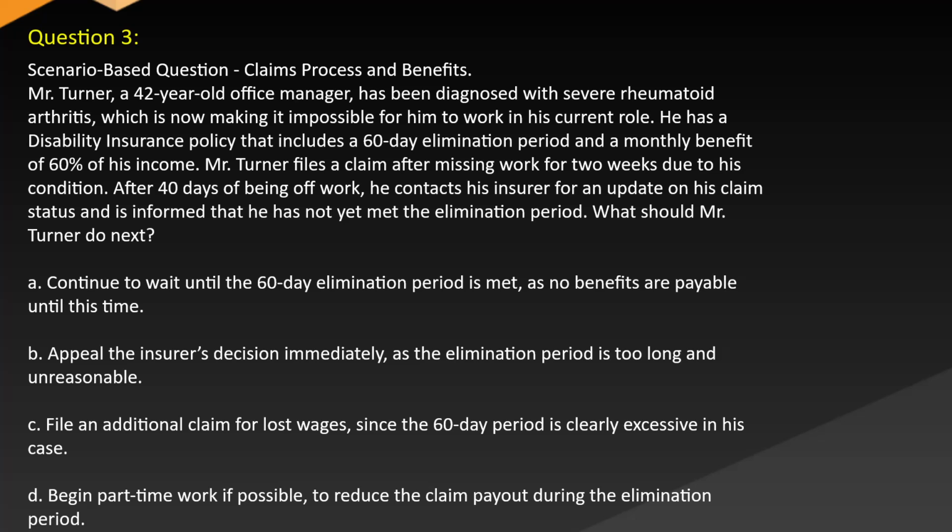A. Continue to wait until the 60-day elimination period is met, as no benefits are payable until this time. B. Appeal the insurer's decision immediately as the elimination period is too long and unreasonable. C. File an additional claim for lost wages since the 60-day period is clearly excessive in his case. D. Begin part-time work if possible to reduce the claim payout during the elimination period.